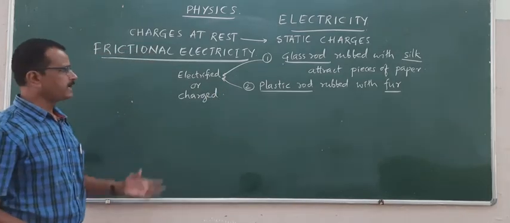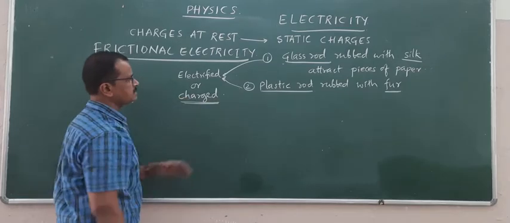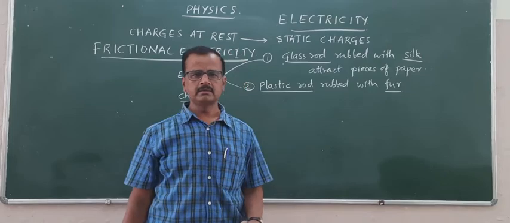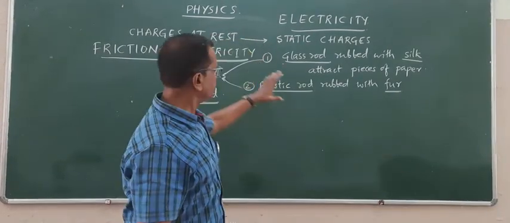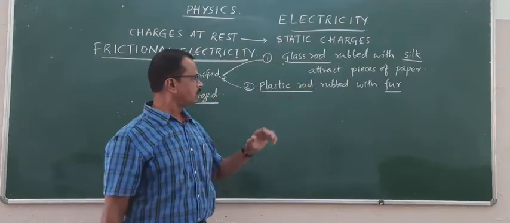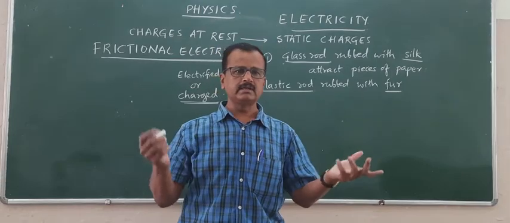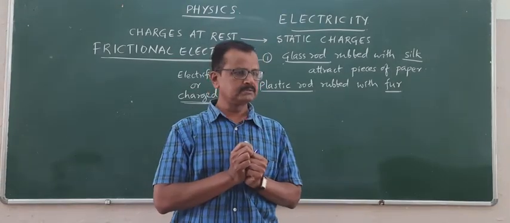Why are they called electrified or charged? They are called charged glass rod, charged plastic rod. Before rubbing the glass rod with silk or the plastic rod with fur, they are neutral, meaning they are not capable of attracting pieces of paper.